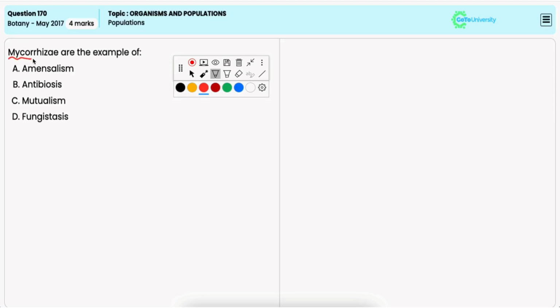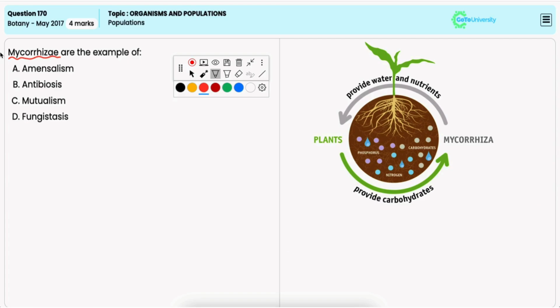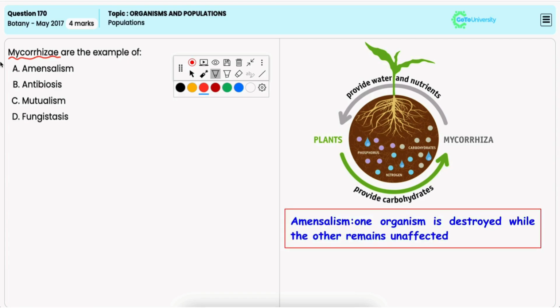Mycorrhiza are an example of option A, Amensalism. Now, it is incorrect because it refers to a relationship where one organism is inhibited or destroyed while the other remains unaffected. But this is not the case for mycorrhiza.